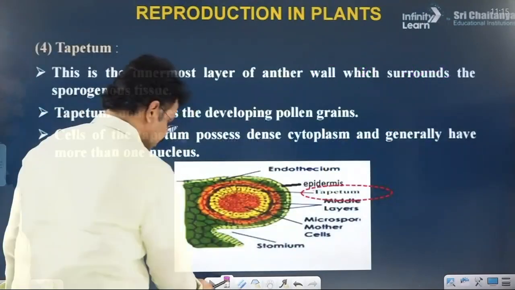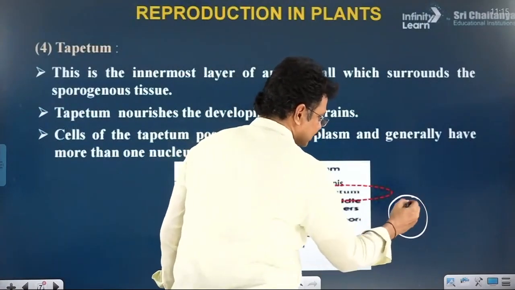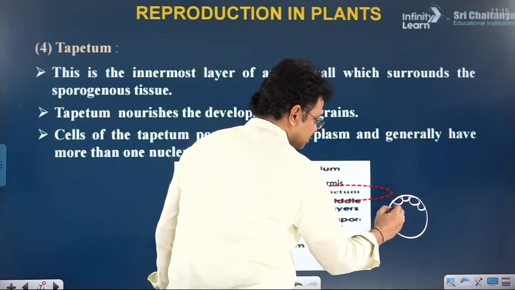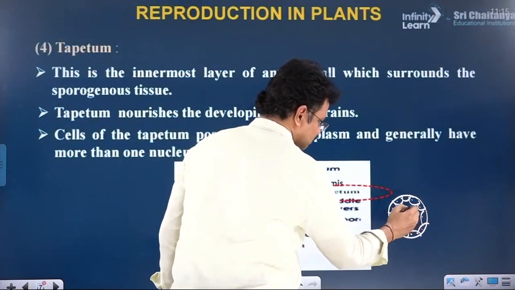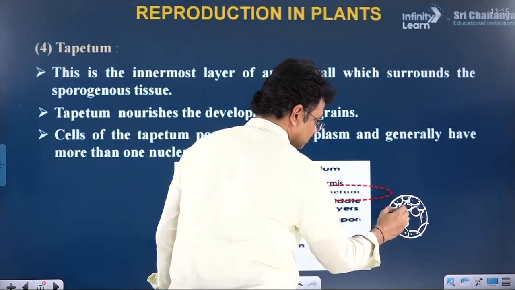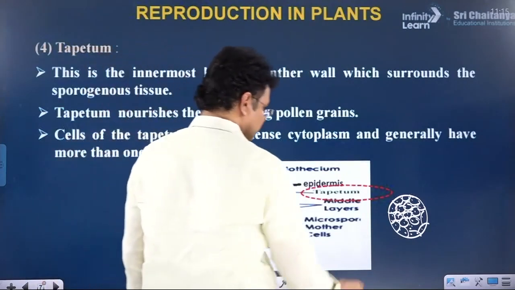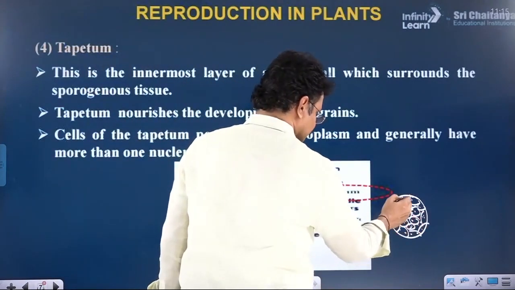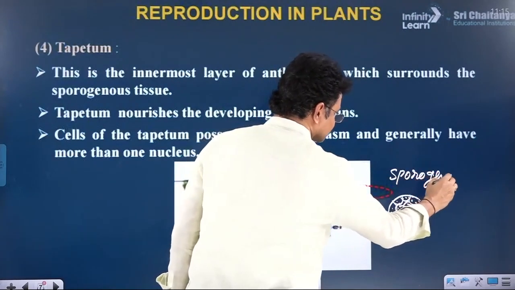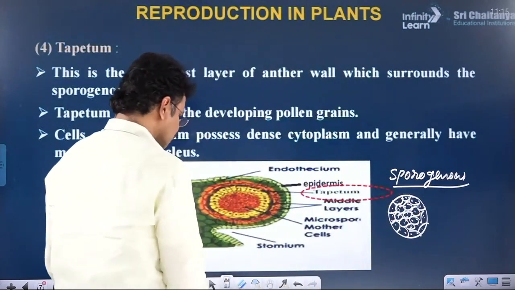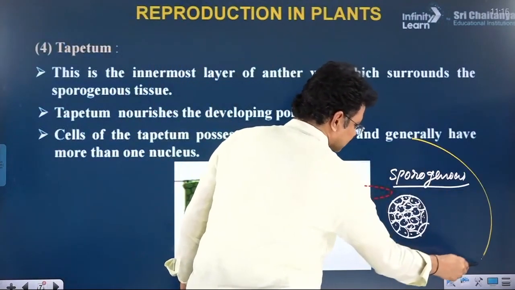In the structure of each microsporangium or pollen chamber, at the center one fertile tissue is present. The name of this tissue is sporogenous tissue. The sporogenous tissue is encircled by a multi-layered anther wall.